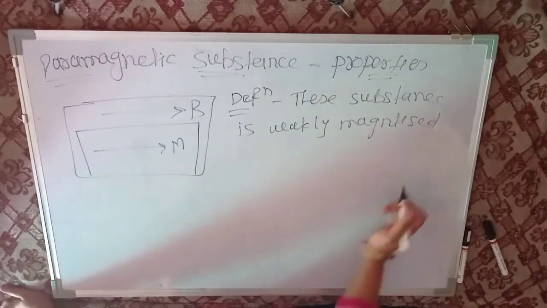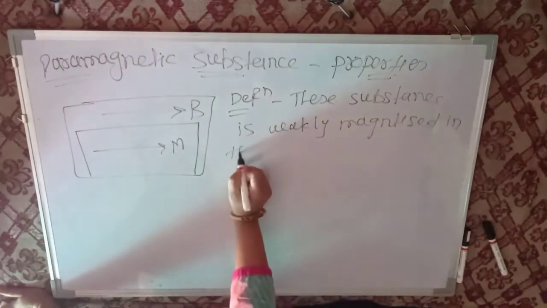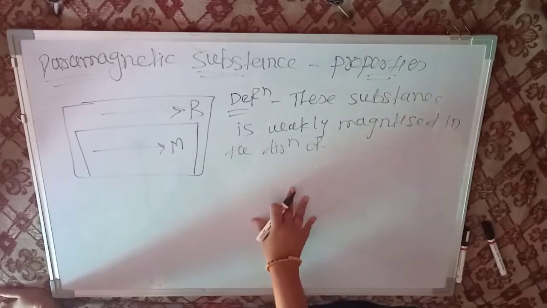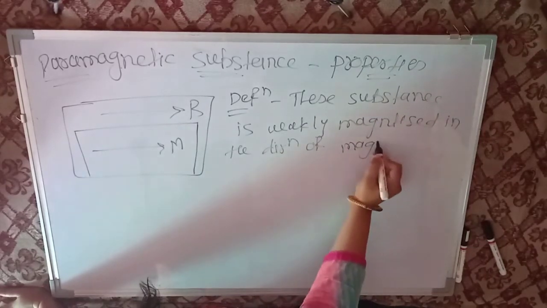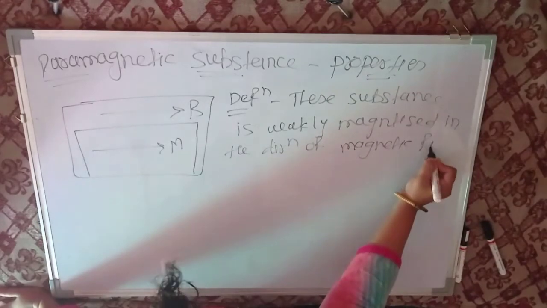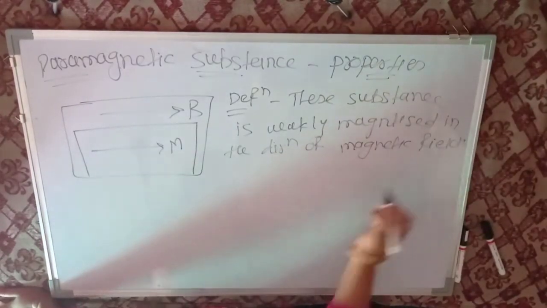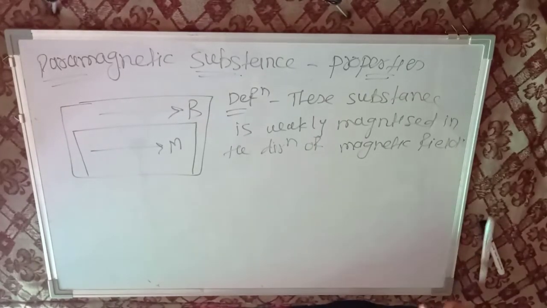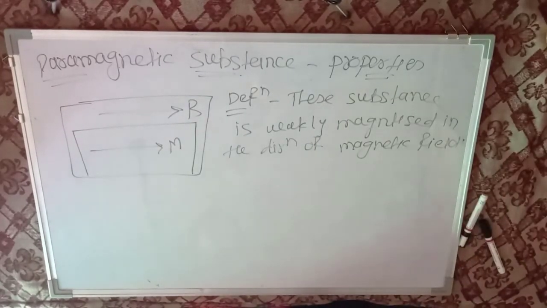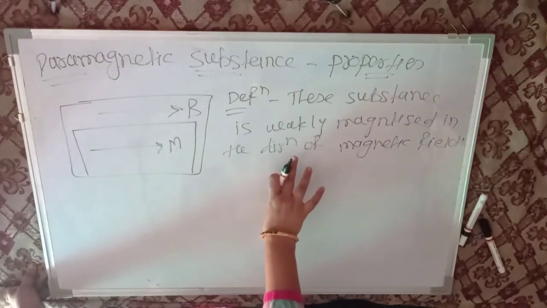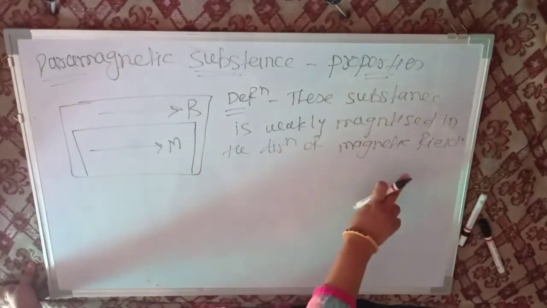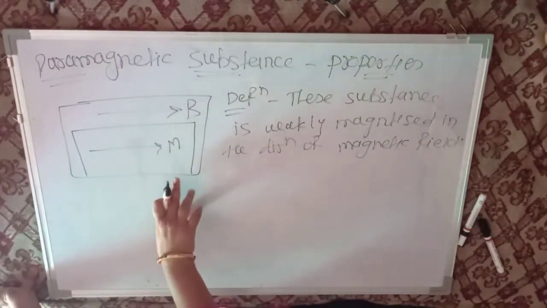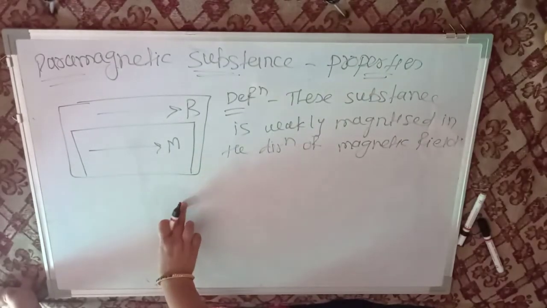Weakly magnetized in the direction of magnetic field is known as the paramagnetic substance. That is, the paramagnetic substance is defined as this substance is weakly magnetized in the direction of magnetic field. That is the same direction. See these figures. Same direction. This is the paramagnetic substance.